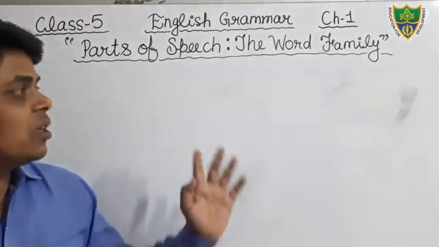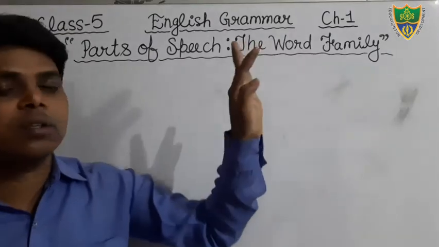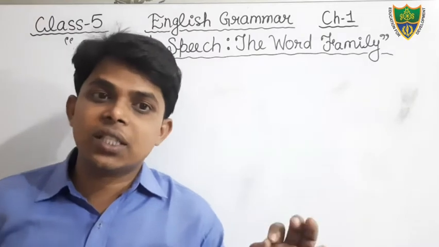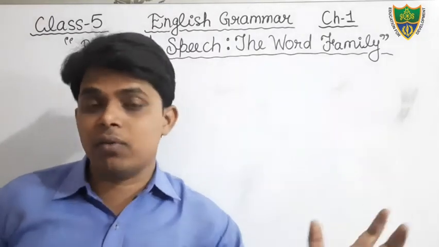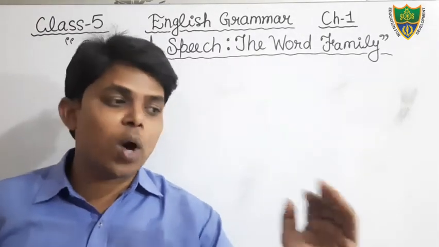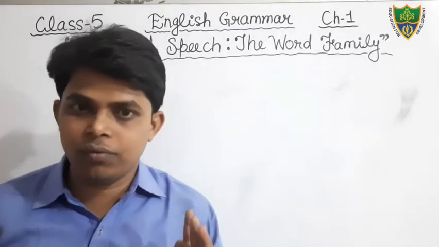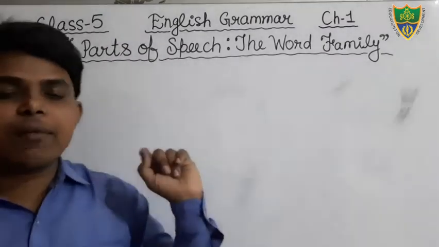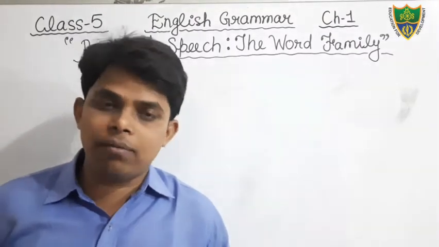And the next topic that I had explained is adjective. Adjective is a describing word that describes the quality of a noun or pronoun. And the next topic that we have discussed is verb.